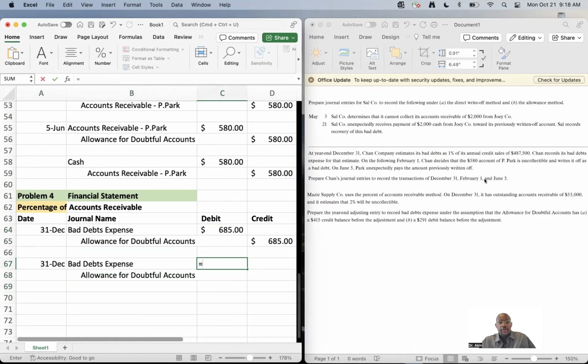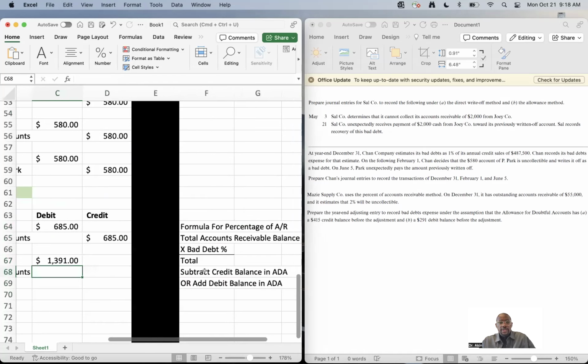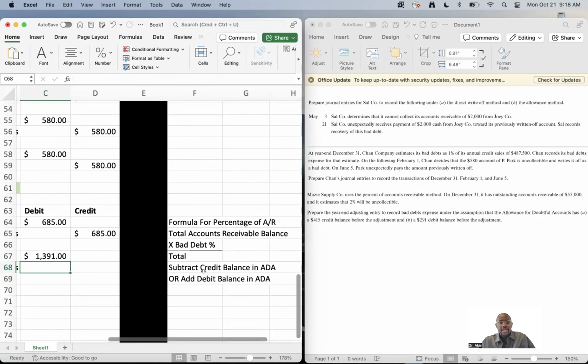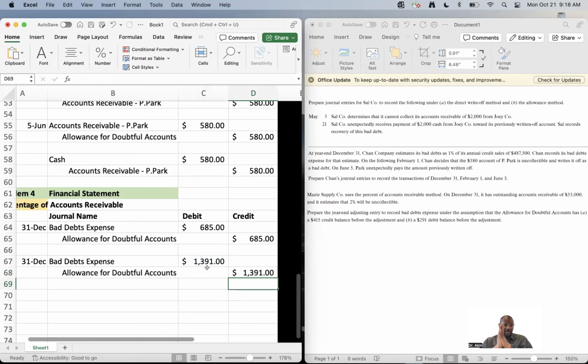So we're still going to do 55,000 multiplied by 2%, and rather than subtracting the 415, we're going to add in the 291, because the formula says if there's a debit balance, we add it to the total. So that means we're going to debit bad debt expense for 1,391, and credit allowance for doubtful accounts for 1,391.